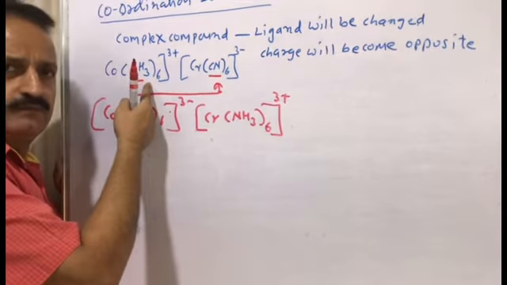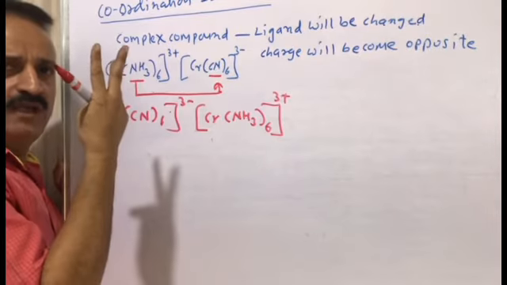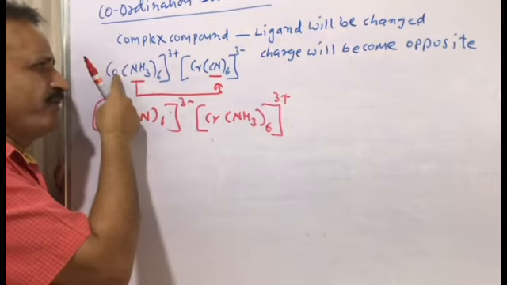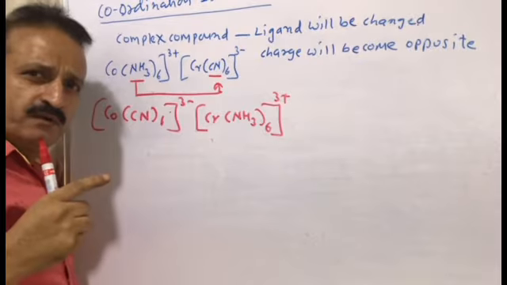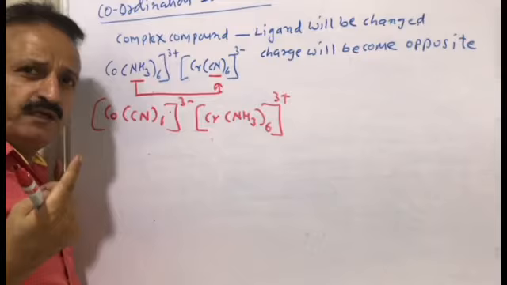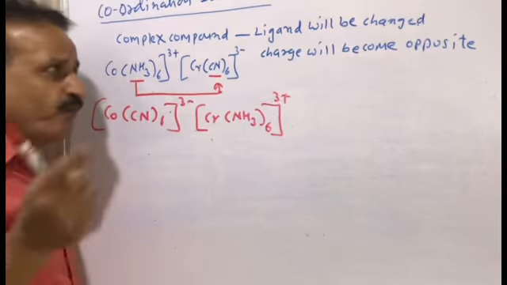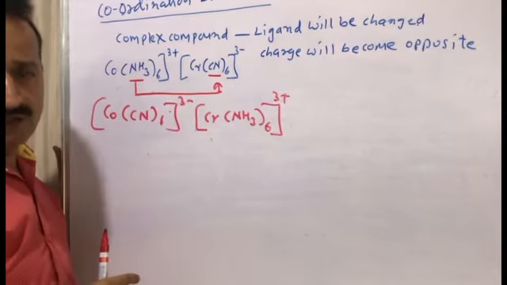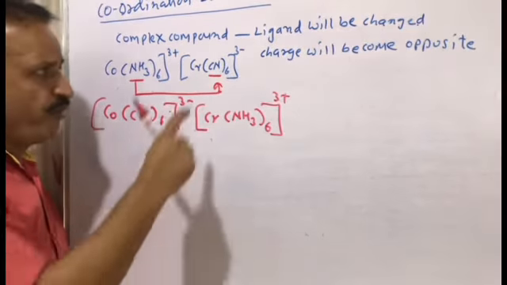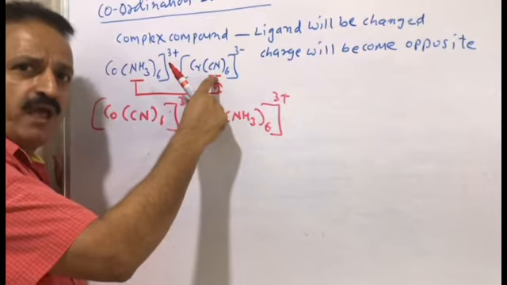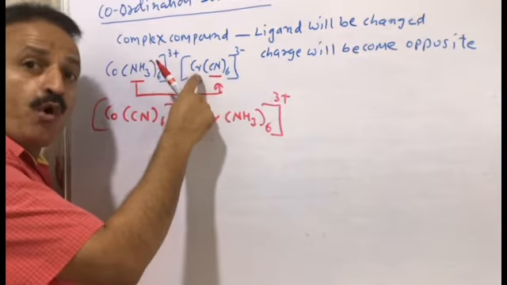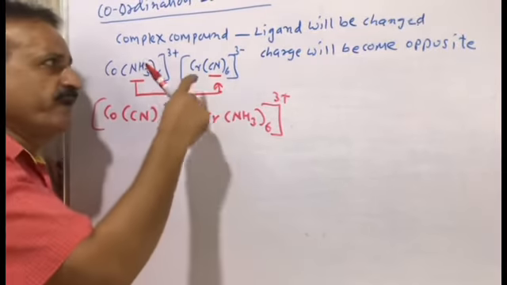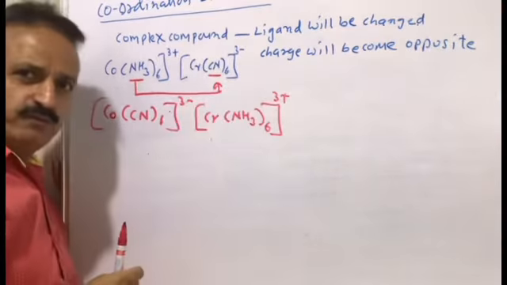Hexaamminecobalt(III) ion. If the complex is positive, then it is not cobaltate. If the complex is negative, then the suffix is used. The nomenclature of this one is hexacyanochromate(III) ion. Here it is chromate because the complex is negative.